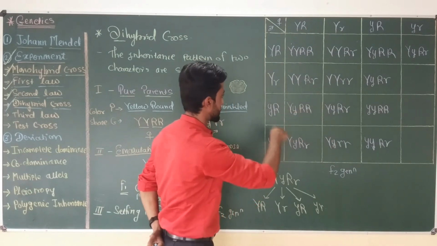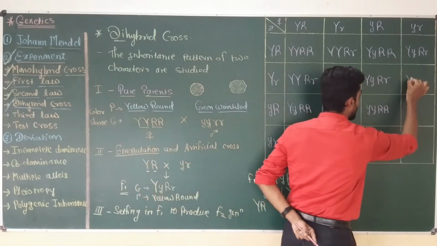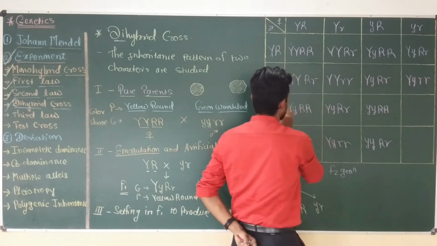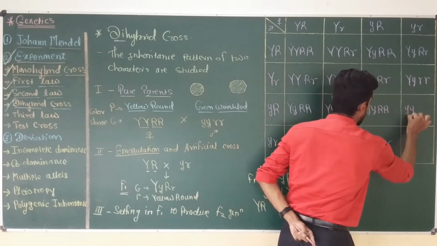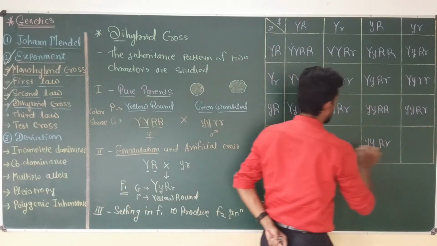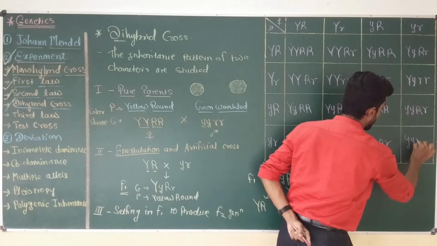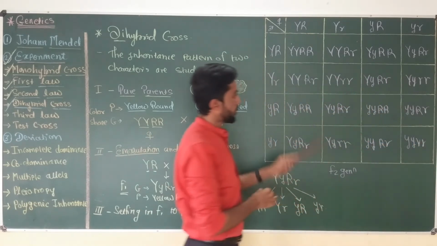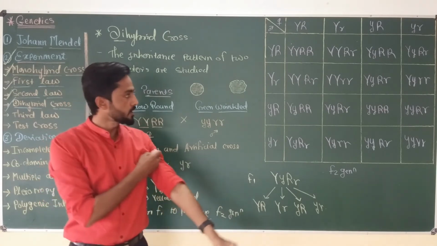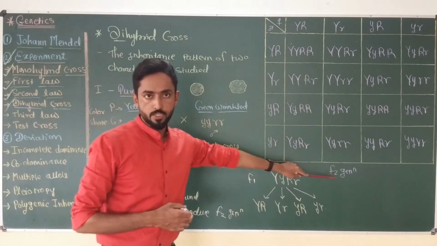And in the last three, capital Y small r, small y capital R small r, and small y small r. So different combinations of the alleles occur in the F2 generation.